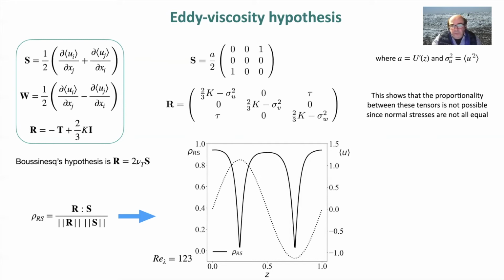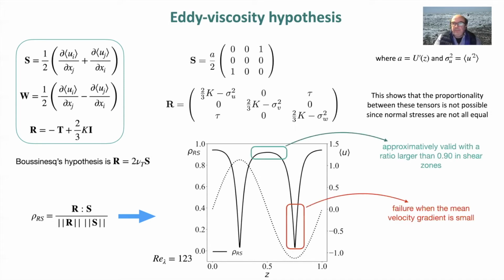So what we can see is that rho rs is close to 0 when the mean velocity is small. So for the local maximum and local minimum, we see that rho rs is very small, and the eddy viscosity hypothesis is not at all verified. And so it's a failure. On the contrary, it's approximately valid with a ratio which is larger than 0.9 in the shear zones.